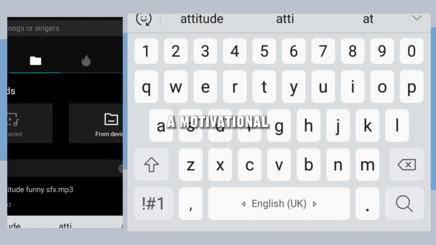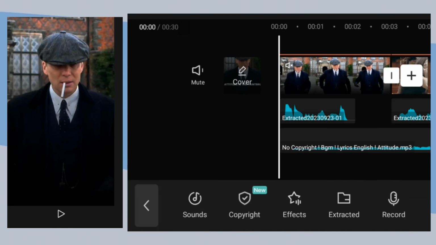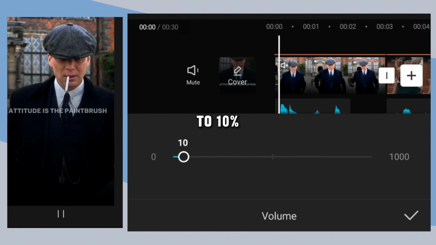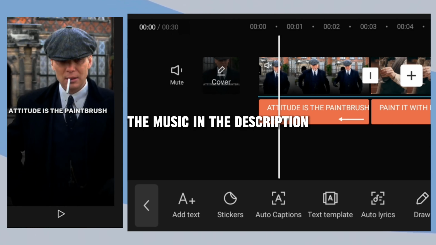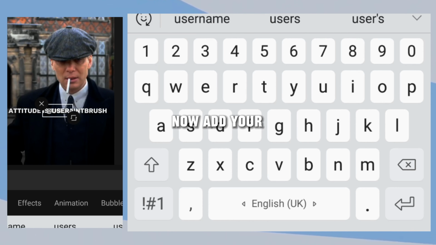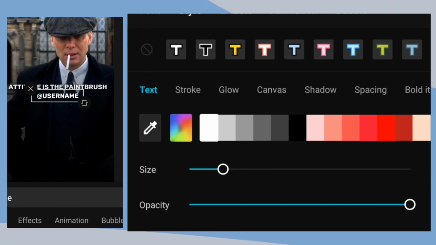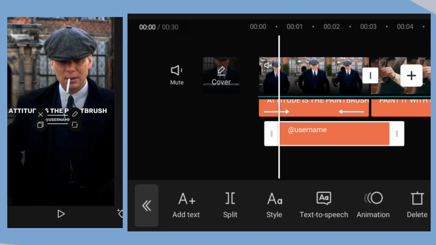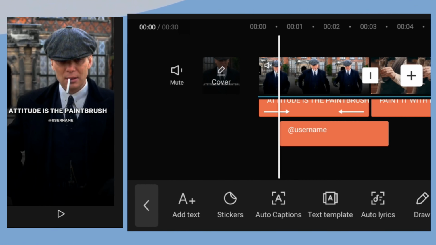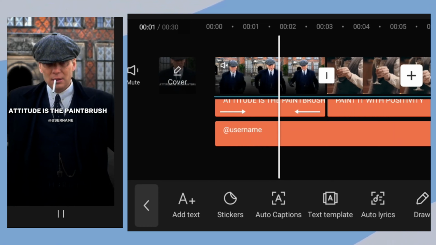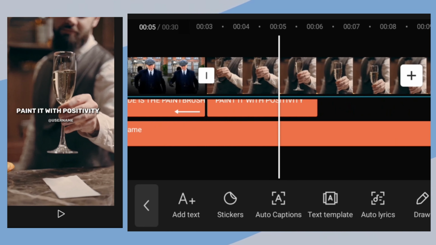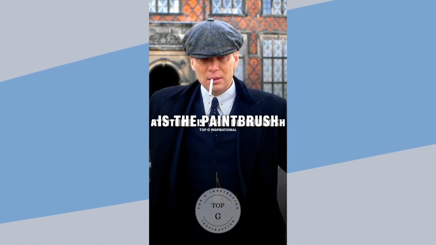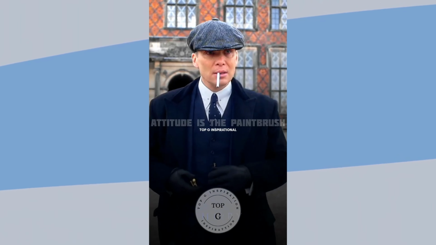Now select a motivational or attitude background music. Decrease its volume to 10%. I will give the link of all the music in the description. Now add your username. The size of the username must be much smaller than the original text. And then your video is ready. Attitude is the paintbrush. Your life